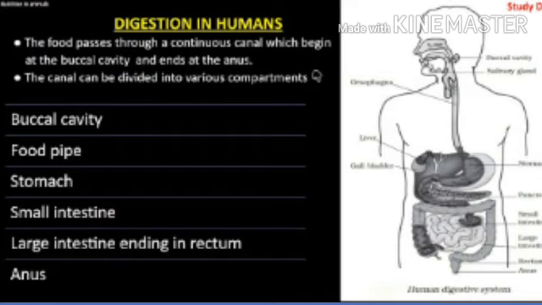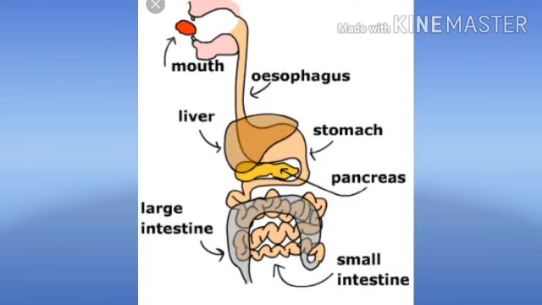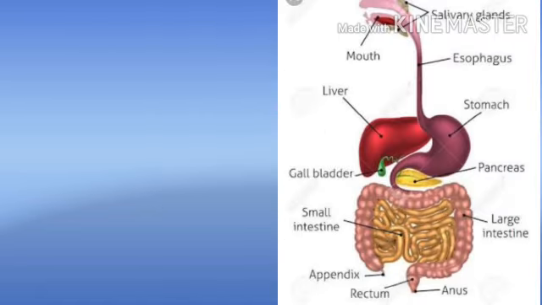They are buccal cavity, food pipe or esophagus, stomach, small intestine, large intestine ending in the rectum, and the anus. These parts together form the alimentary canal or digestive tract.